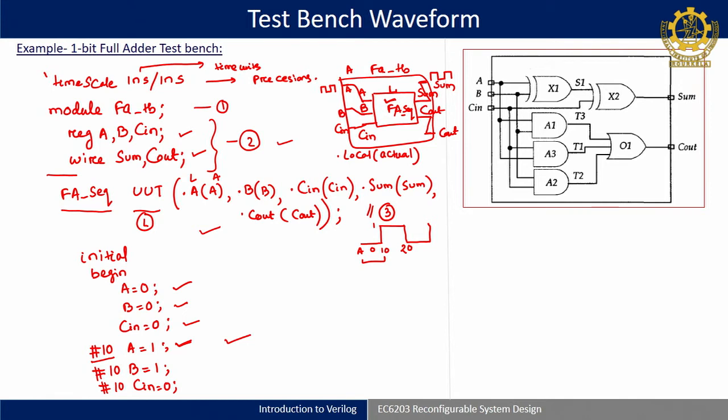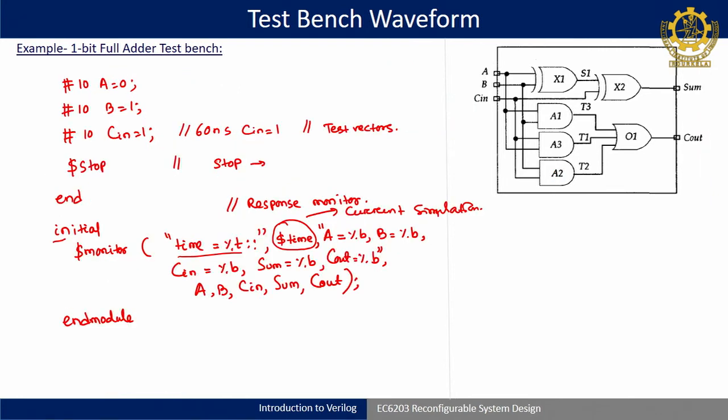your input test vector. Here it is assumed that all the input-output combinations should be given. With A, B, C in, and you know the truth table, all should be given. I have given a small set, but you should give all the values, because sometimes, let us say, you have not written this logic properly in the design, so a few combinations may not work. So all the possible combinations have to be given in the input, then you can go for the monitoring part.